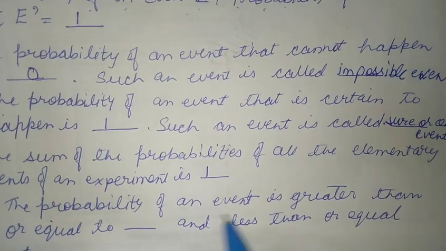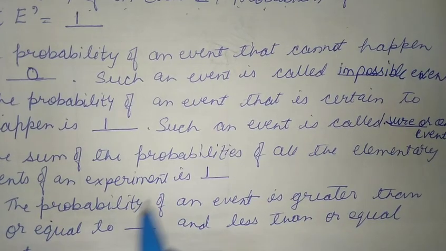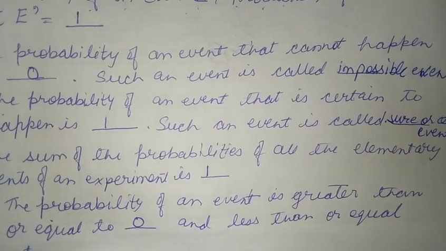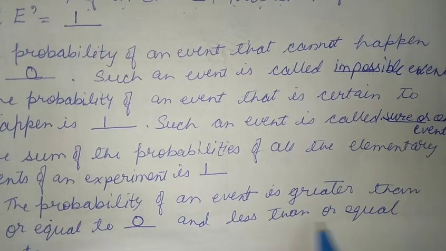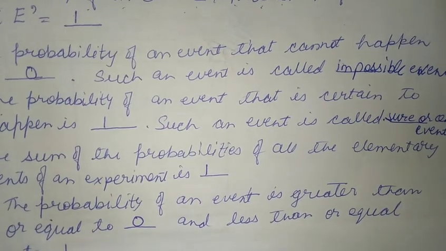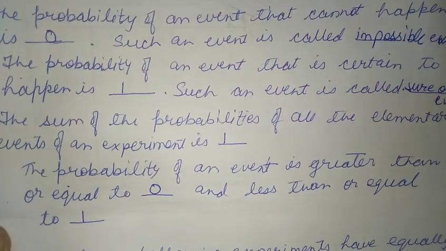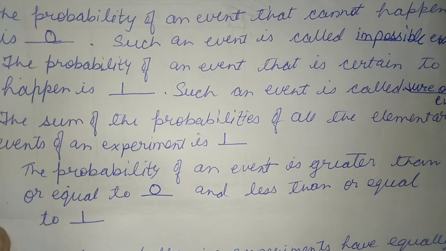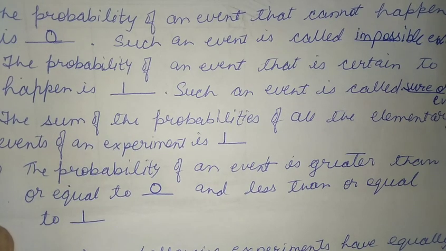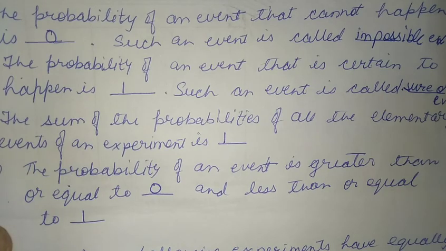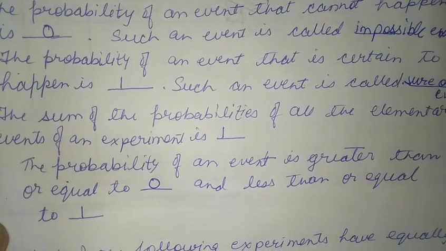The probability of an event is greater than or equal to 0 but less than or equal to 1. So for an impossible event it is 0, and for an event that can happen it will be greater than 0 but less than 1. Now let us go to our second question.